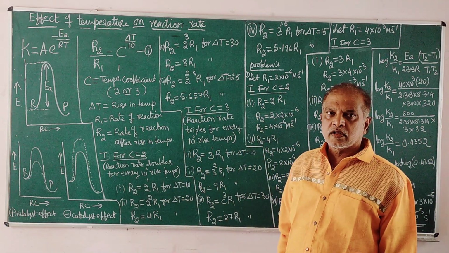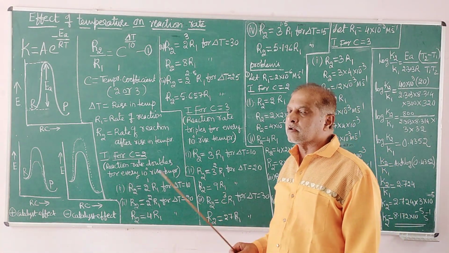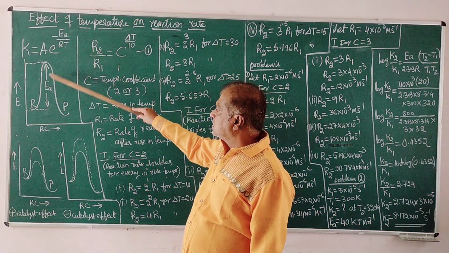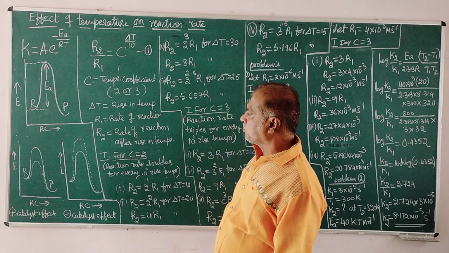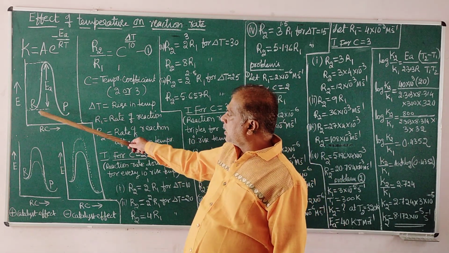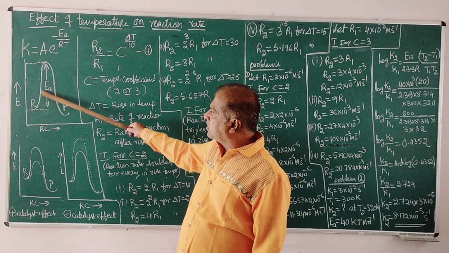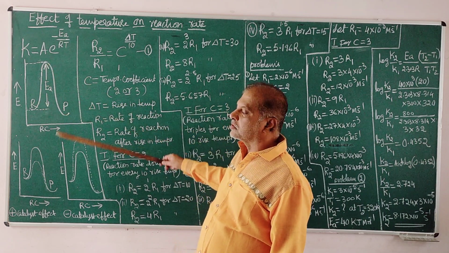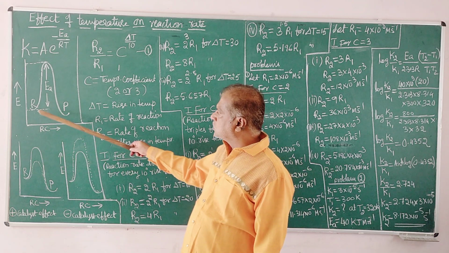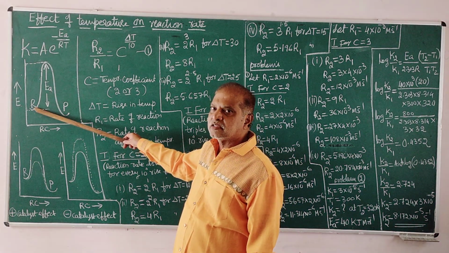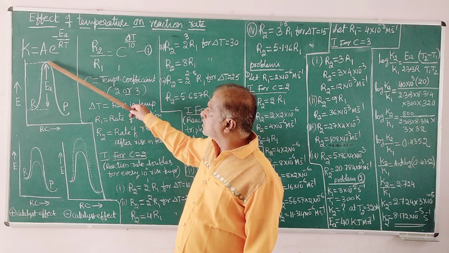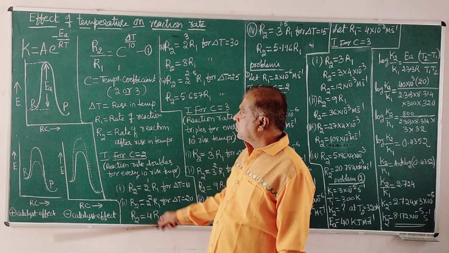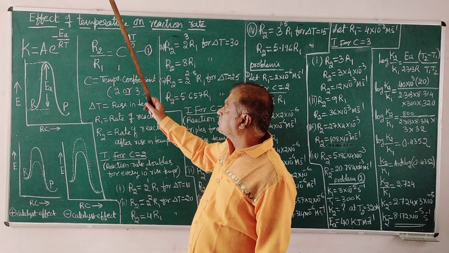As you know, in a reacting system there is always a barrier, that is an energy barrier. So Arrhenius says there is always an energy barrier in the reacting system. Those reactant molecules which are able to gain this energy, the energy of activation, can undergo chemical change. The reactant molecules will remain in the reactant state as long as they are unable to gain this energy of activation. The moment they gain it, they change into product. That is what Arrhenius says.